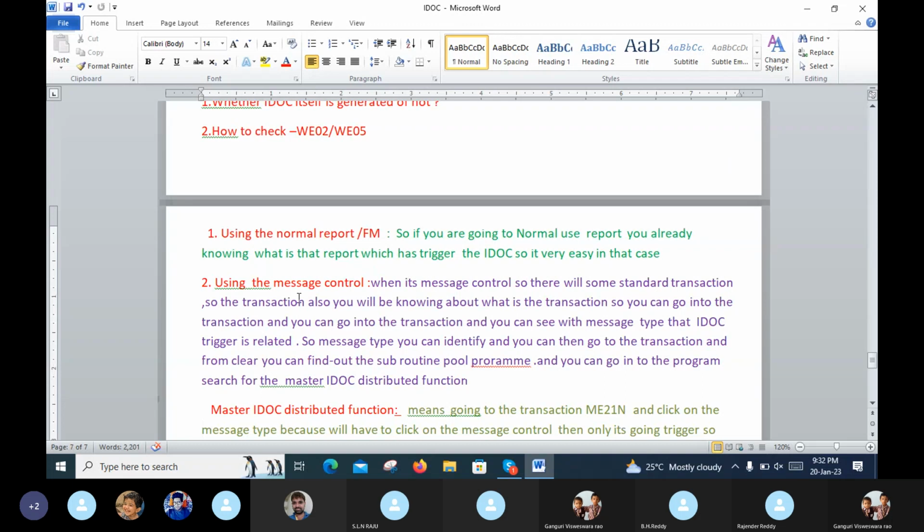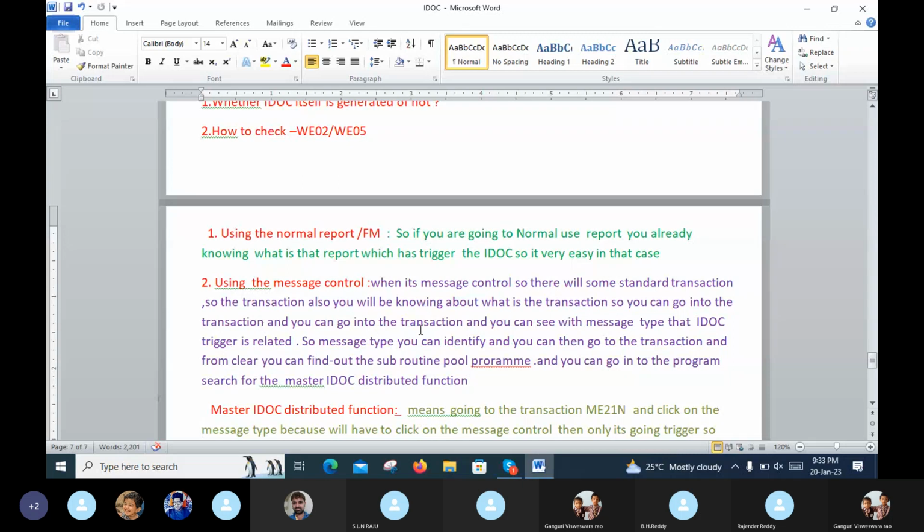Second, using the message control. With message control, there will be some standard transactions.